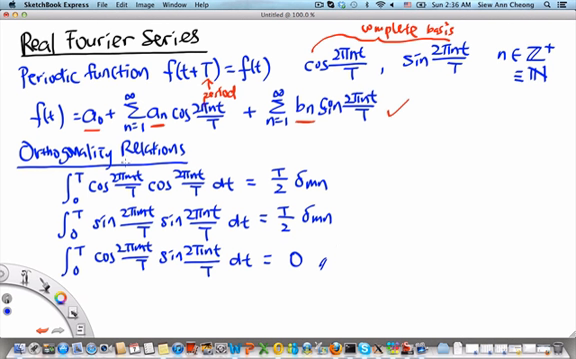So if we make use of these orthogonality relations between the cosines and the sines, we will actually be able to find the Fourier series coefficients very easily. Now let me explain what I mean by that. Let me just clear the screen and write down the expansion again.